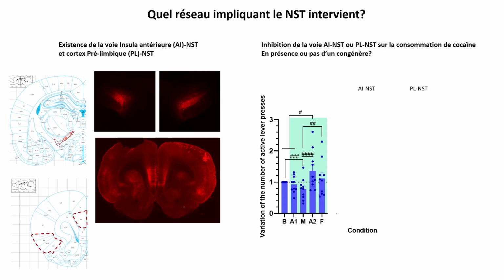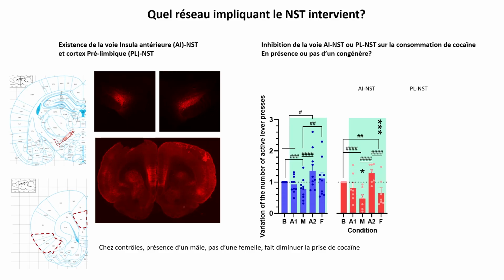And you see that in the control animals, there is a decrease in cocaine consumption only when they are put in the presence of a male, and they have a rebound effect once they find themselves alone again. The female, however, does not have the same effect. The presence of a female cage mate does not have the same impact.